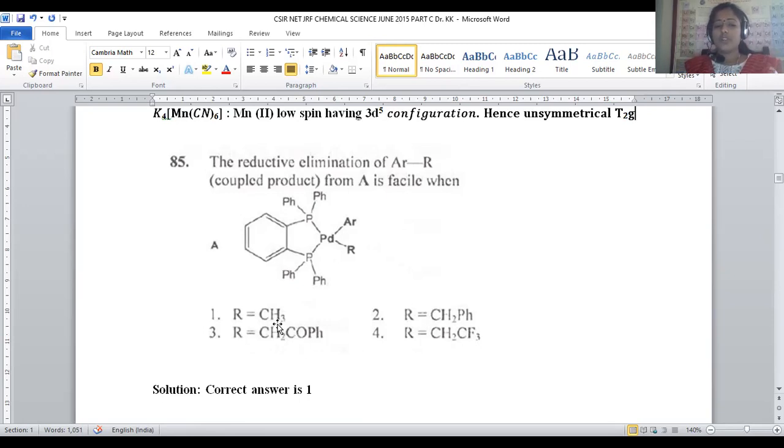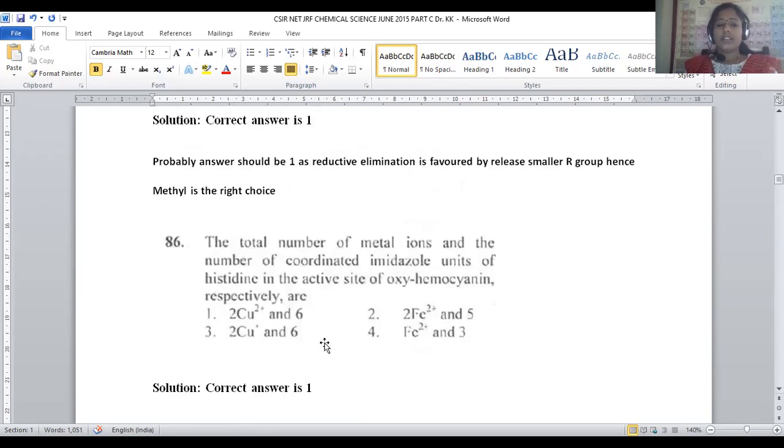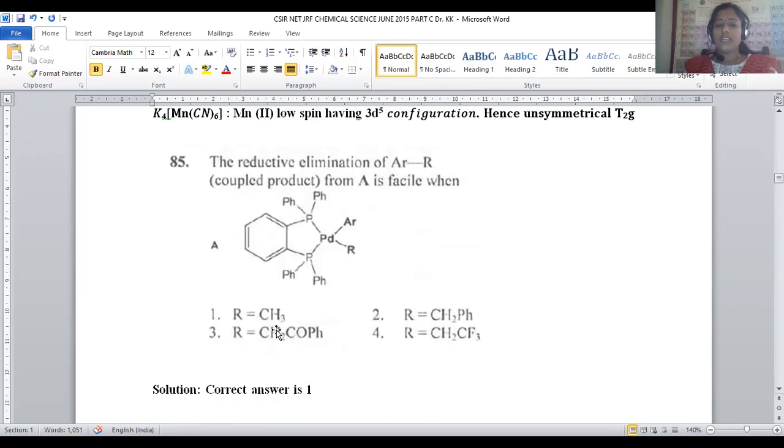Among all, the smallest one is methyl, so R will be methyl, which will participate in the reductive elimination. That is purely based on the size of the departing ligand. For question number 85, option number 1 is the correct answer.